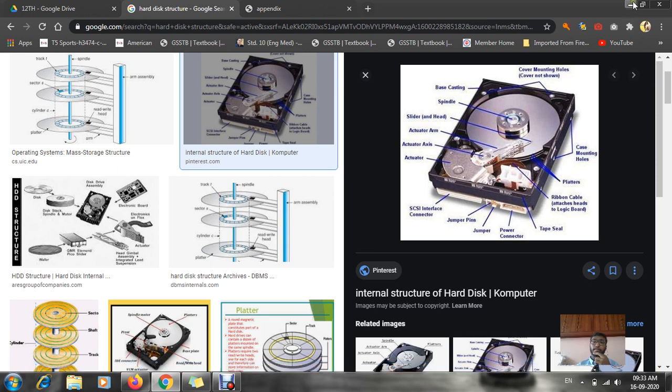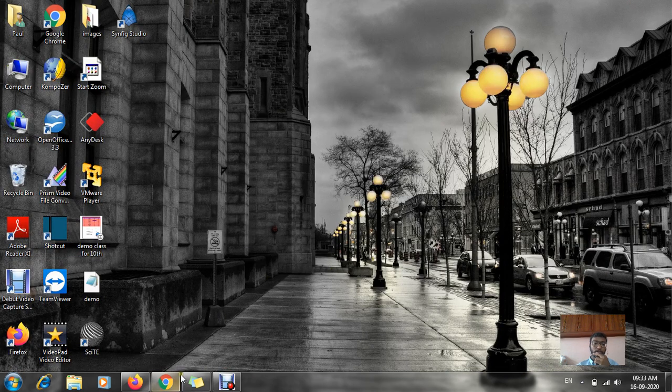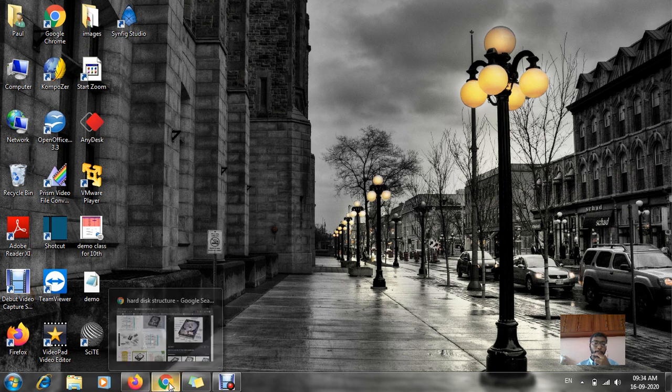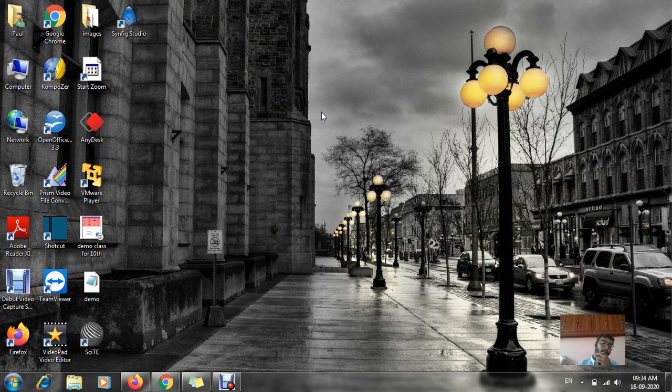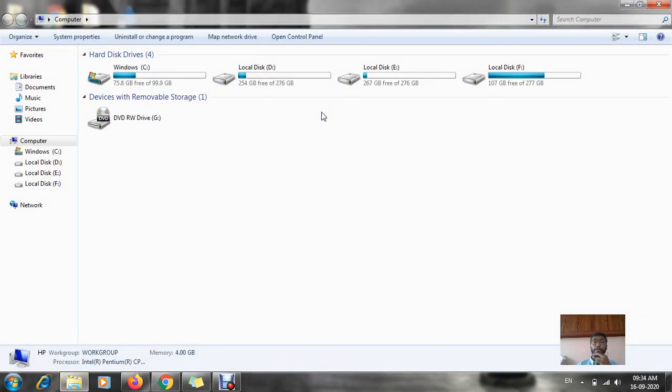Now, after installing this hard disk, we will have a space for storing. Suppose I have a hard disk of 1 TB.